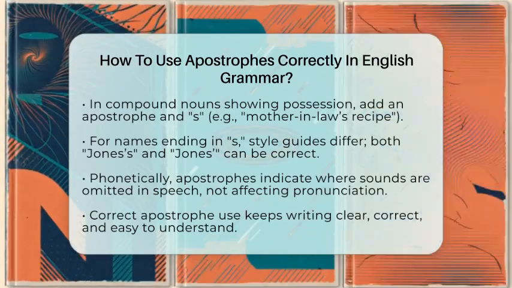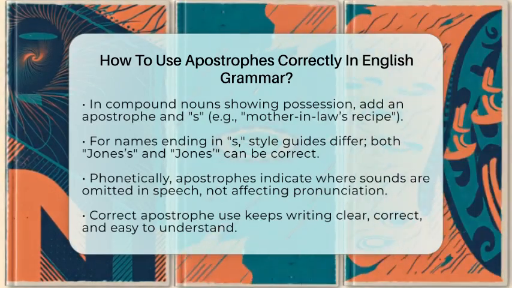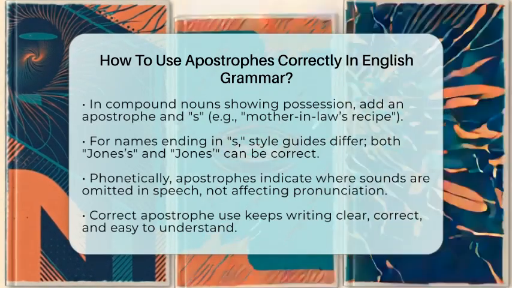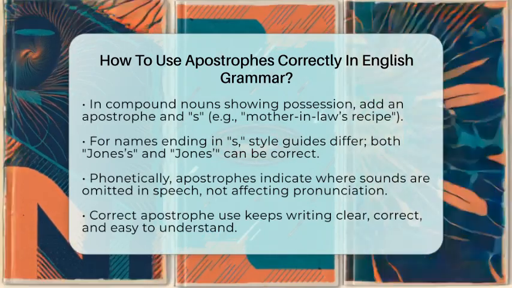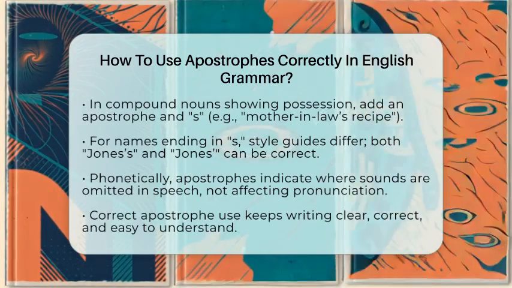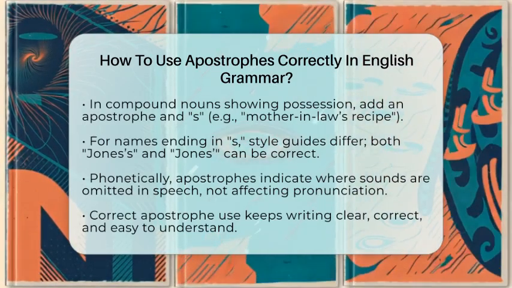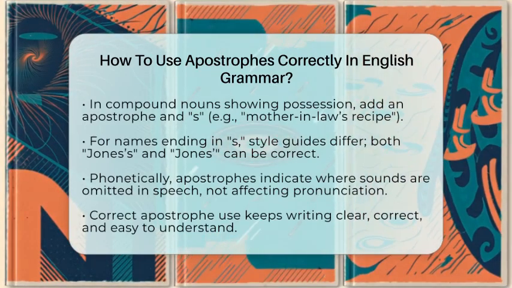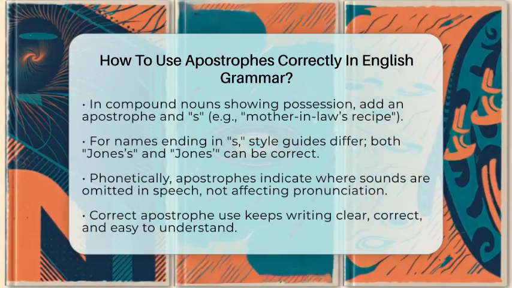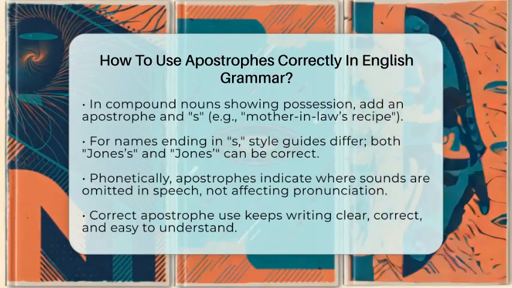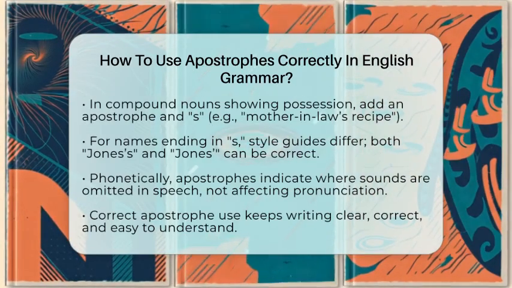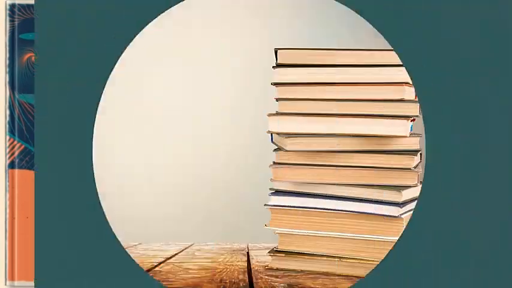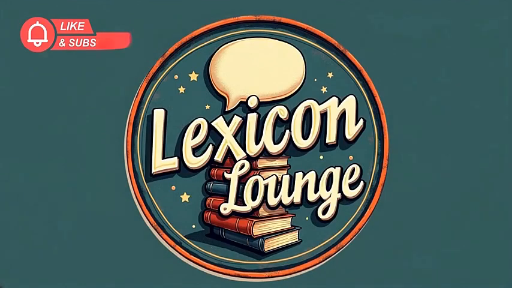To sum up, use an apostrophe to show possession by adding it and S to singular nouns, and just after S for plural nouns ending in S. Use an apostrophe to make contractions by replacing missing letters. Never use apostrophes to make plurals of regular nouns or numbers. Pay attention to special cases with compound nouns and names ending in S. Proper use of apostrophes makes your writing neat, correct, and easy to read.